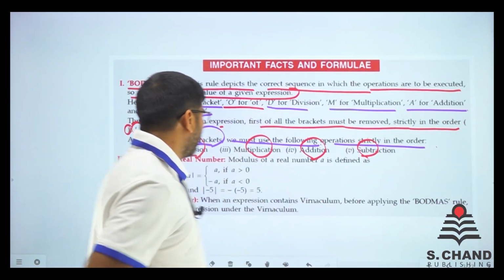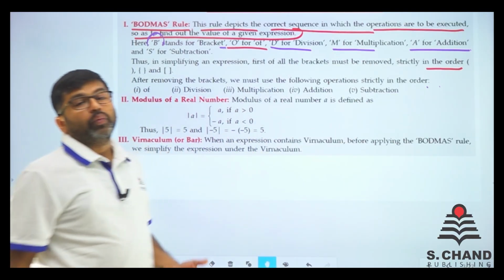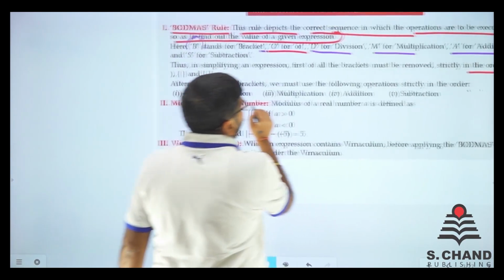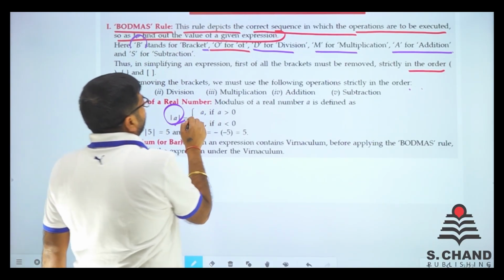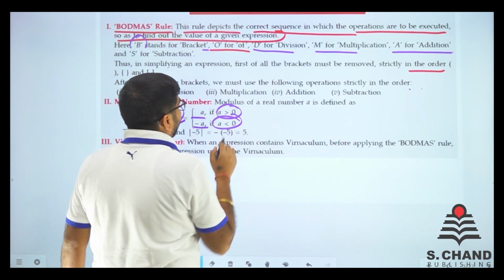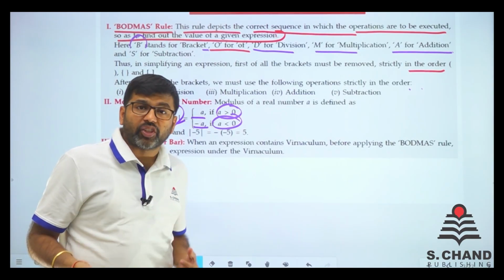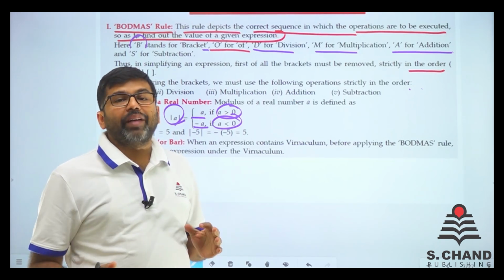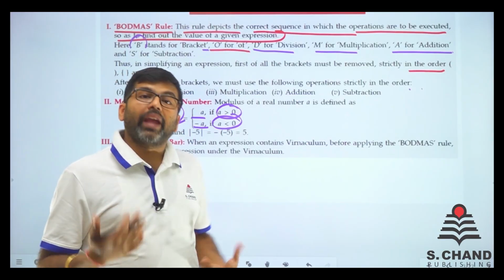Very, very important. Right. What is the modulus of a real number? See, we call it mod or modulus. The modulus of a real number A is defined as mod A will be A if A is greater than 0, and minus A if it is less than 0. So basically mod is the operation in which we remove the subtraction part. Whatever the value is, either minus A or plus A, we need to make it A only.